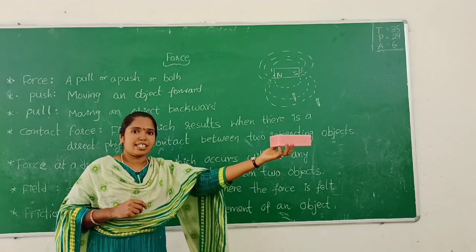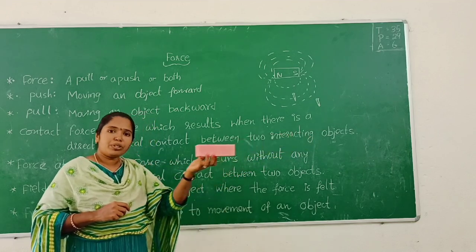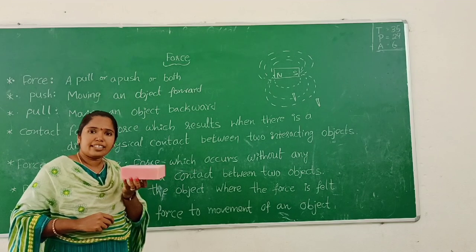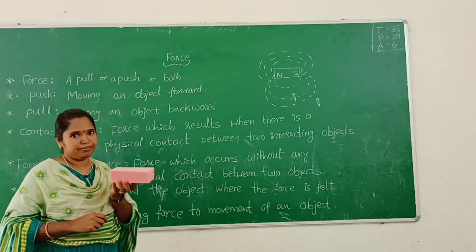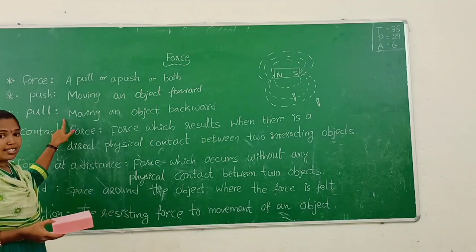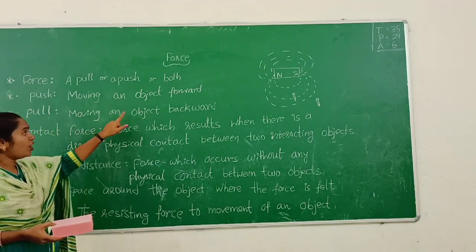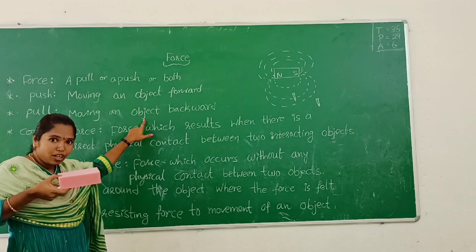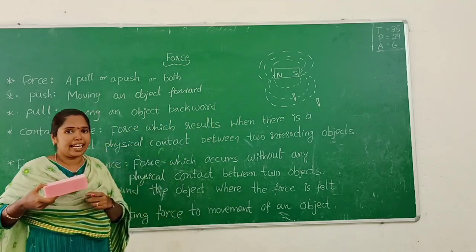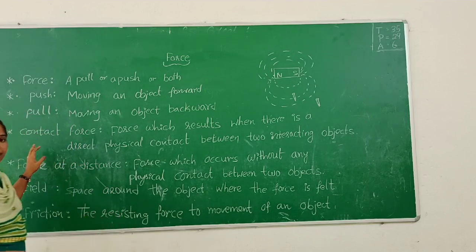If the same duster comes back, what is that called? This is pull. So pull means moving an object in the backward direction.